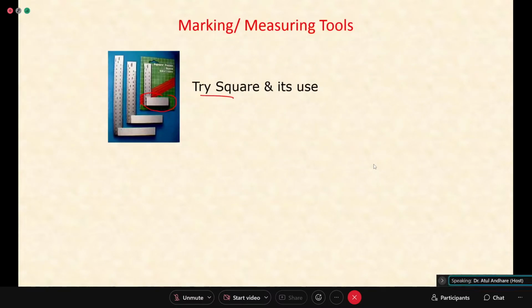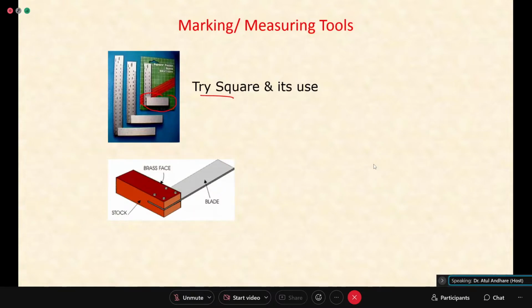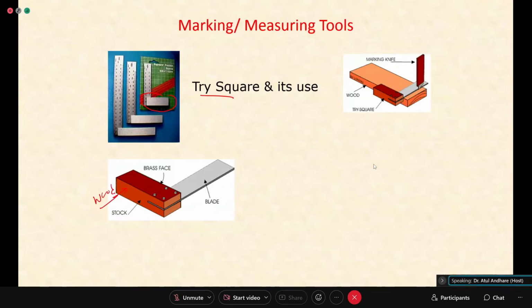So your tri-square, its use is also shown in the animation. You can see this is a tri-square on the top left, which is a metal tri-square that is normally used for fitting. A woodwork tri-square normally has a wooden stock. It will be relatively lightweight as compared to the fitting shop. Or it can be a brass face. Many times it is wood only. And we know that this angle is 90 degree. How to use that tri-square is shown.